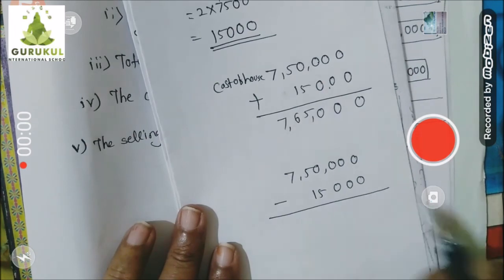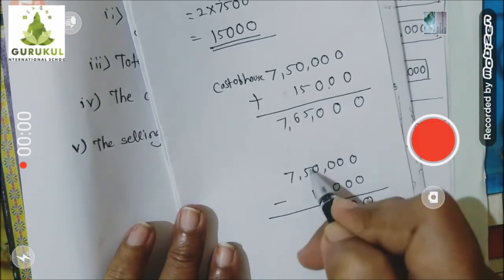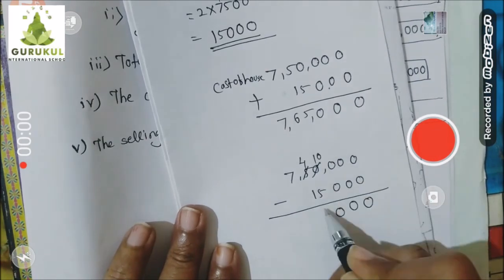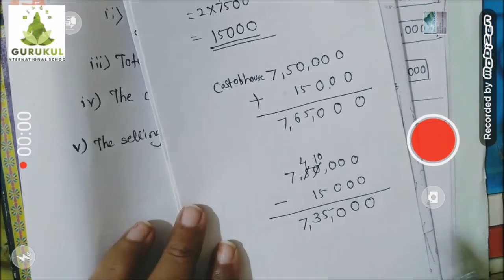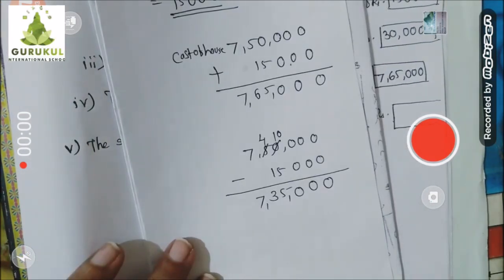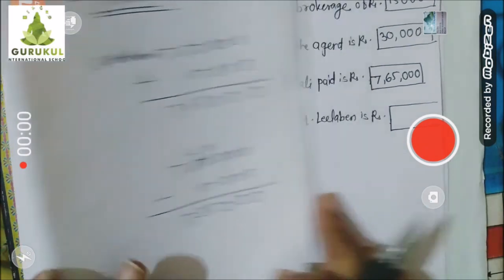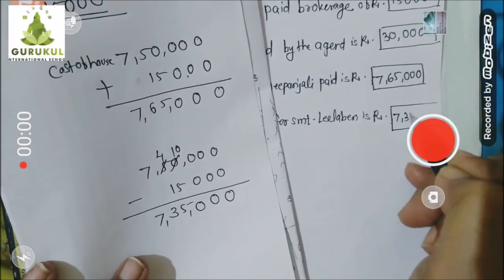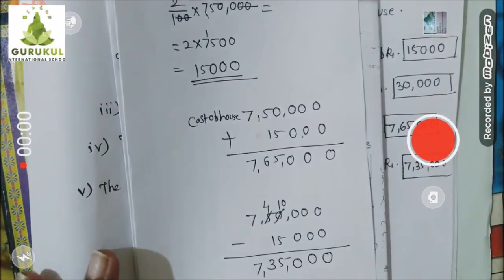So that money we have to subtract. So let's find out: 0, 0, 0. Here 4, this is 10. 10 minus 5, 5. 4 minus 1, 3. This is 7,35,000 rupees she will actually get in her hand. Okay, so 7,35,000 rupees she will get in her hand. I hope you understood, children. Thank you.